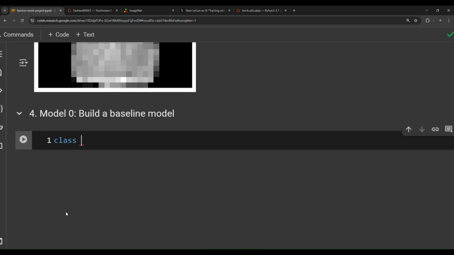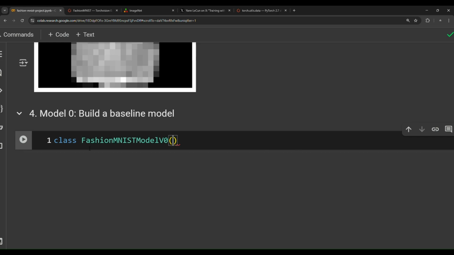So I'm going to name it FashionMNISTModelV0. Notice the F is capitalized. So this is the first model that I'm going to build to model this dataset.